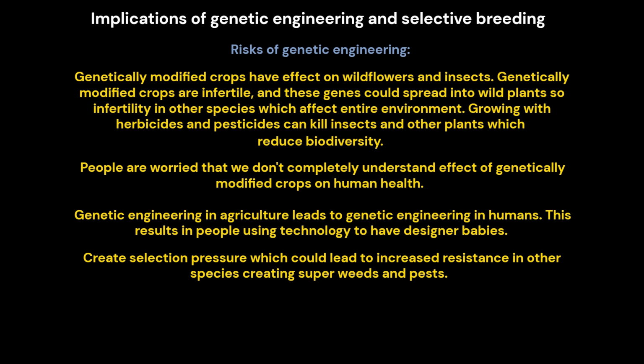People are worried that we don't completely understand the effect of genetically modified crops on human health. Genetic engineering in agriculture could lead to genetic engineering in humans. This could result in people using technology to have designer babies. It can also create selection pressure, which could lead to increased resistance in other species, creating super weeds and pests.